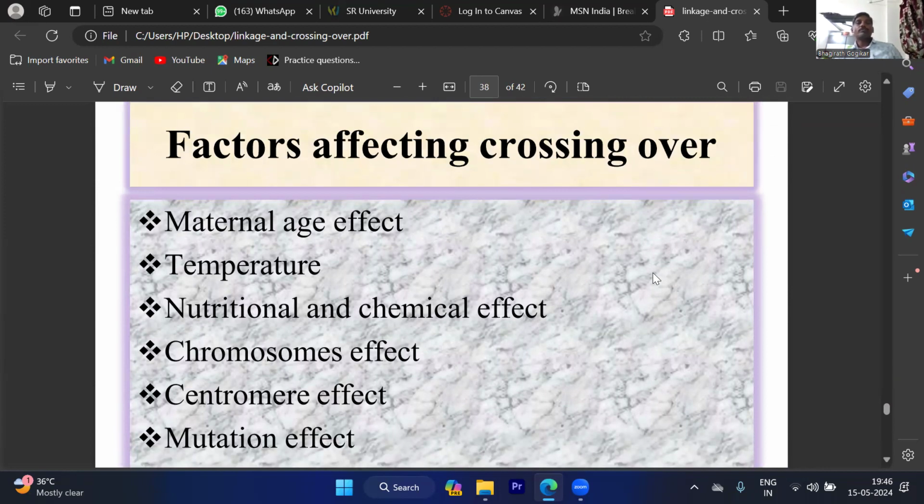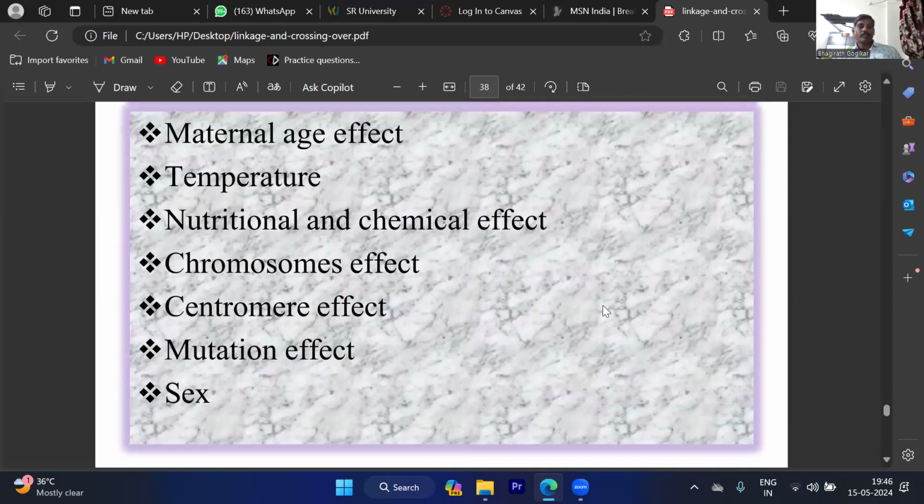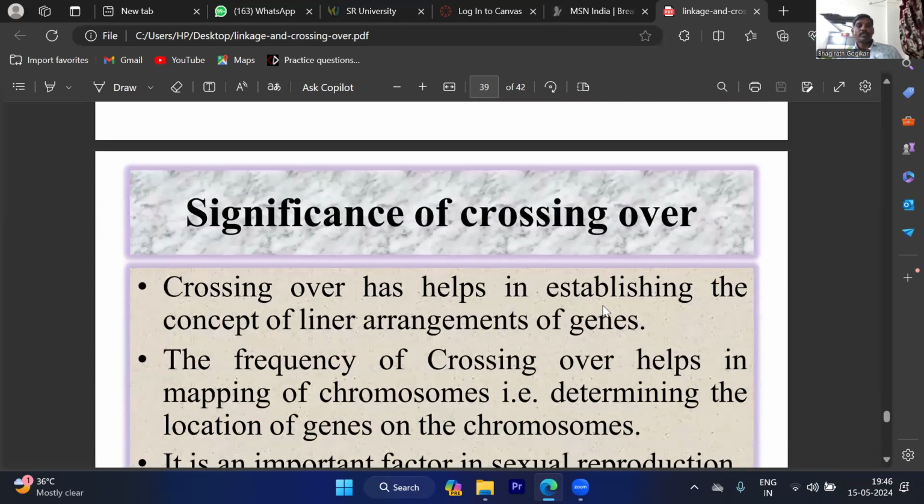In some organisms, the rate of crossing over is high. In some organisms, very low. So due to some external and internal factors which influence this phenomenon, it changes from one organism to another, or animal to plant, or insect to microbe.